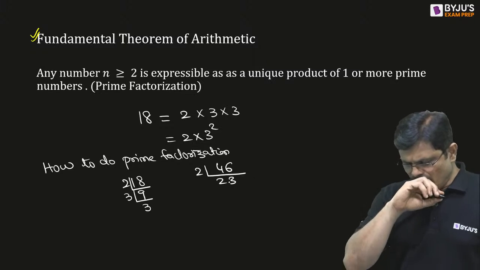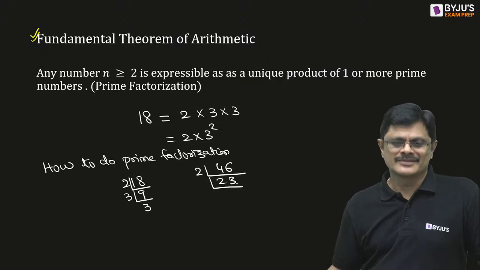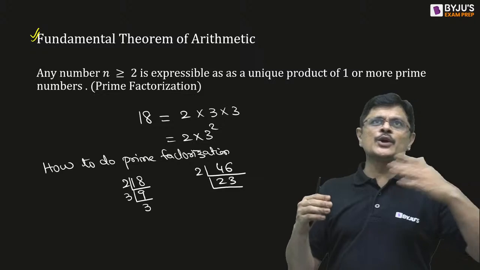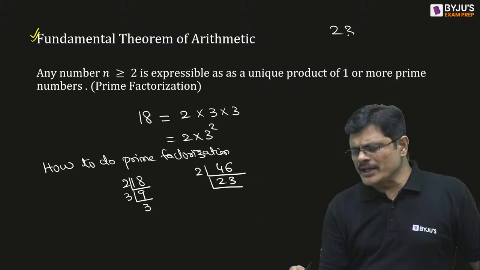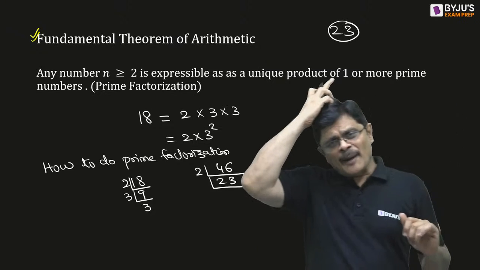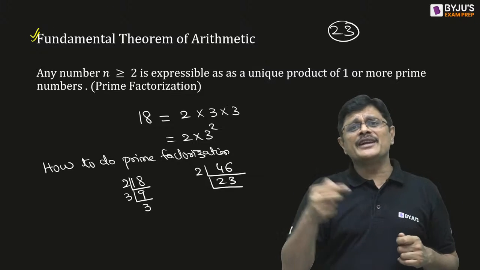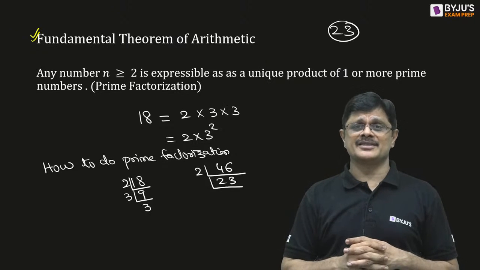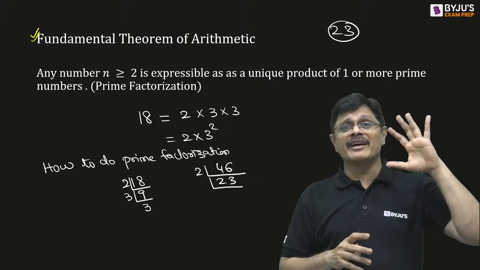223. See, now for 23, is there any other factor? For any number, for 23, you want to check the factors. You don't have to try up to 23. Up to 23, it may look like order n time, but if you consider the number of digits, the complexity may go up to 10 power k. If it is a k digit number, 10 power k will be the complexity. It is a very wild number.